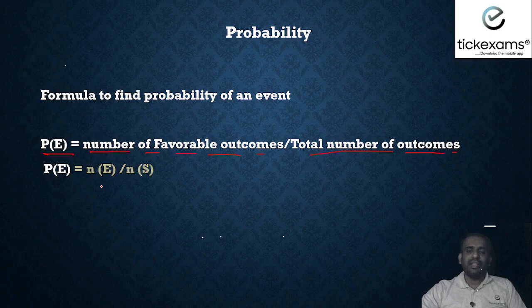Number of favorable outcomes can be denoted by N of E, or you can use any term, that's absolutely fine. N of E, E for event, N of S, S for sample space. So probability of an event is equal to the number of events divided by the number of sample space. So this is the formula we are going to use when we find the probability of an event.